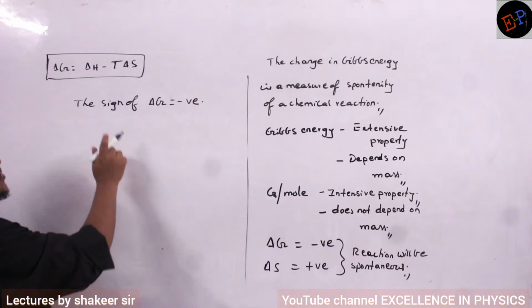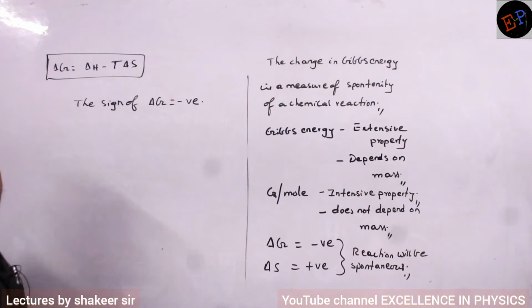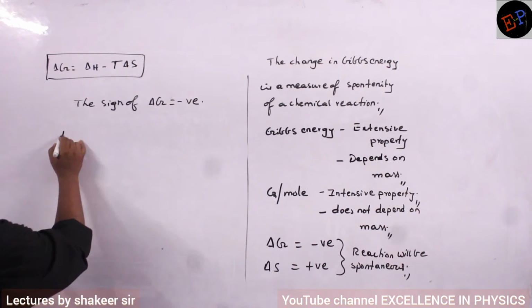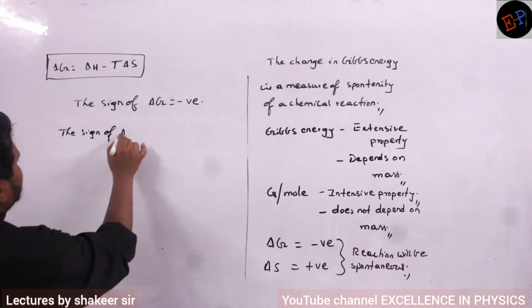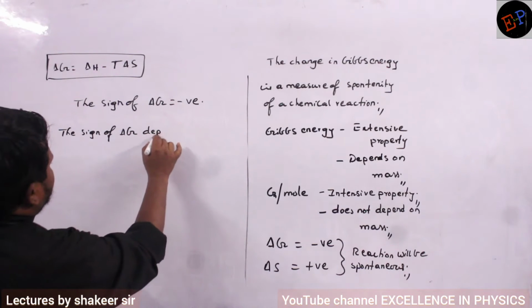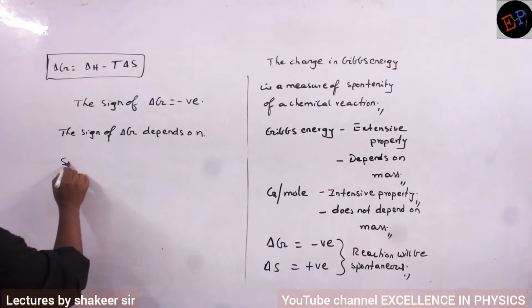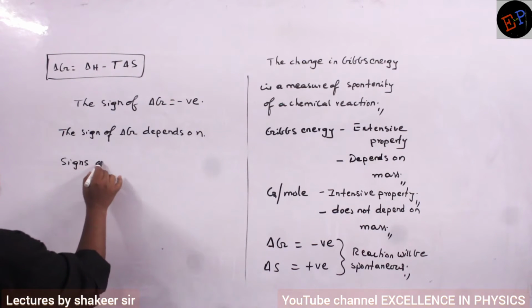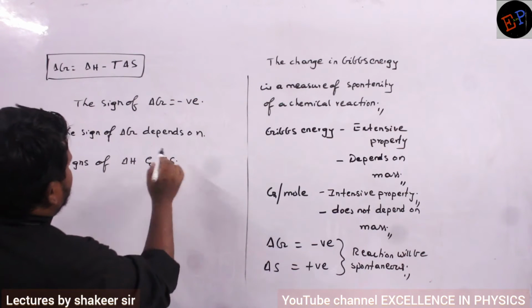What are the two conditions? One is the sign of delta H and the other is the sign of delta S. Are you able to understand? So the sign of delta G depends on the signs of delta H and delta S.